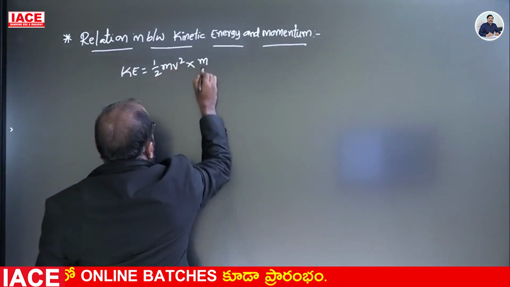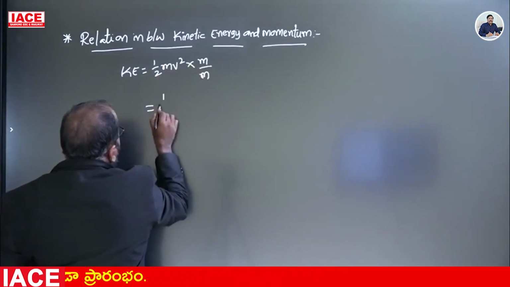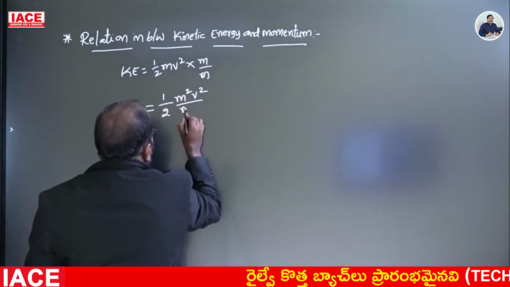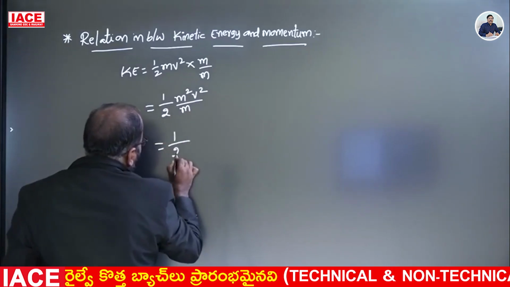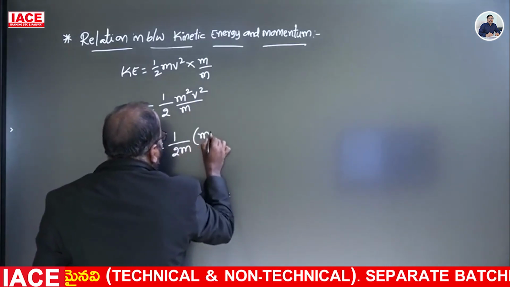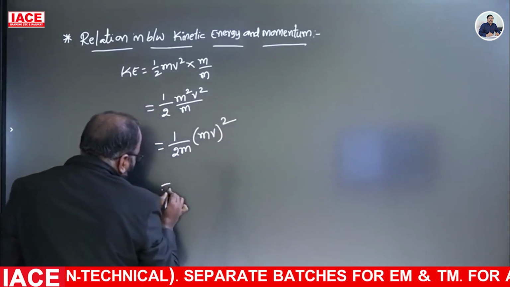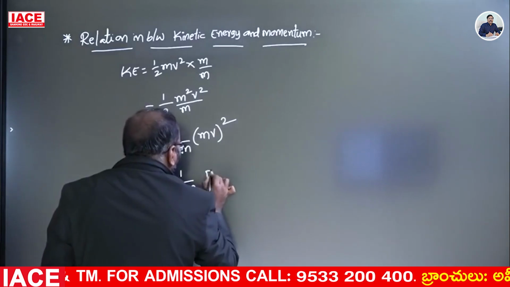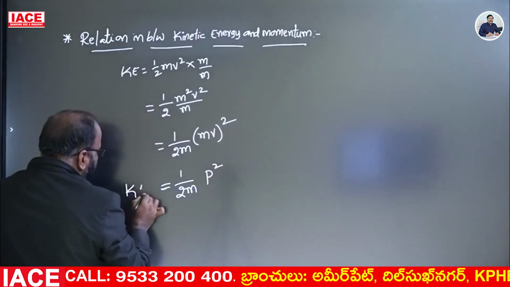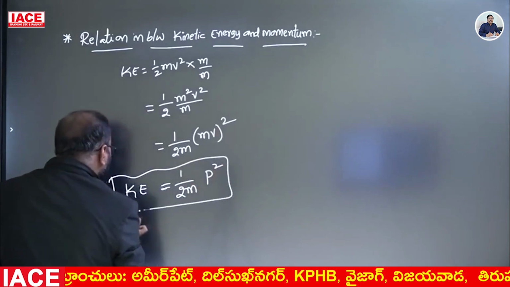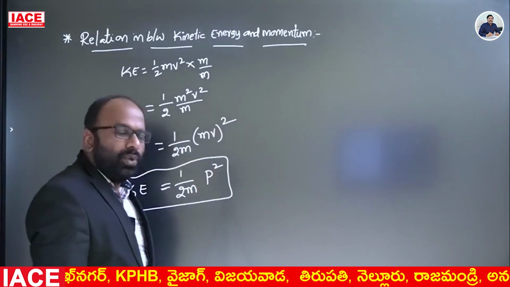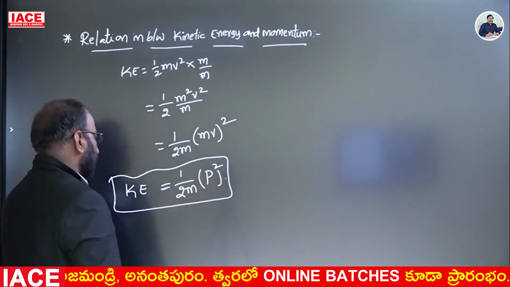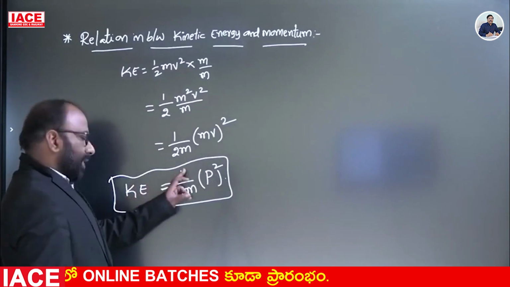Multiplying and dividing with m, which is equal to 1 by 2m into m square v square, which is 1 by 2m into mv whole square, which is nothing but p square. Therefore, kinetic energy KE is equal to p square by 2m. 1 by 2m into p square or p square by 2m, both give the same meaning. Okay, right. This is the relation between kinetic energy and momentum.